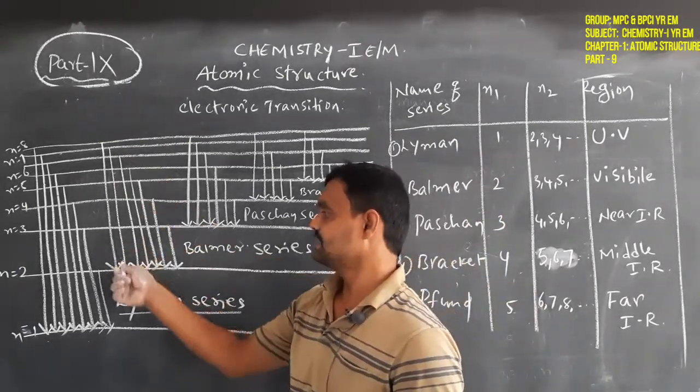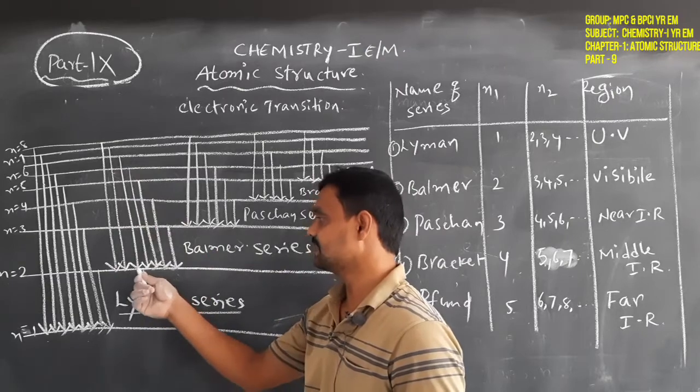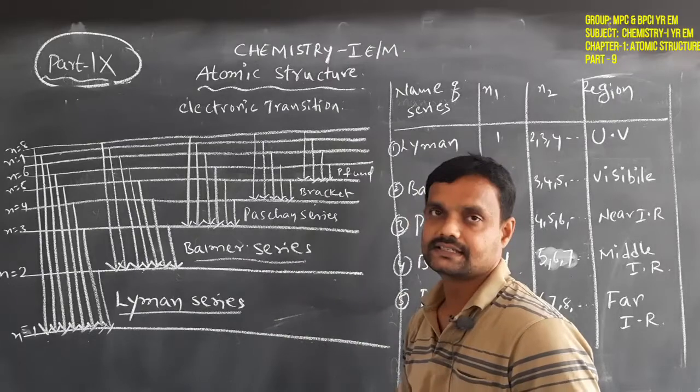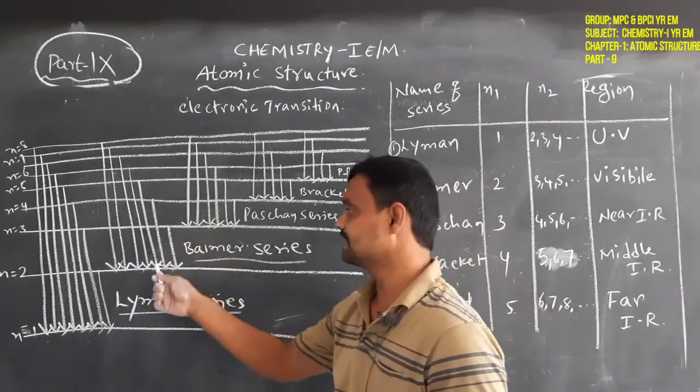Then all higher energy level electrons come back to the second energy level. That is called the Balmer series. All come back to the second energy level.